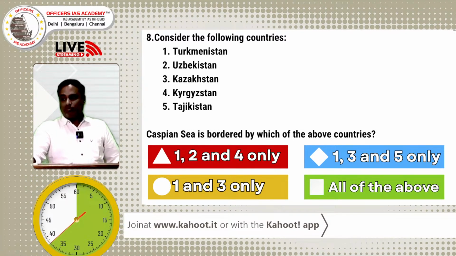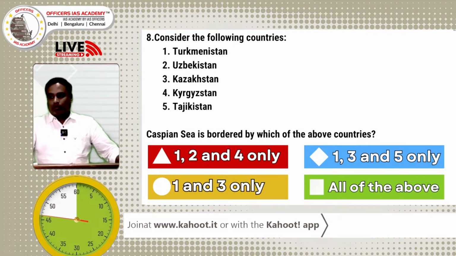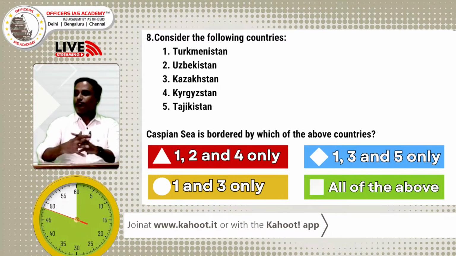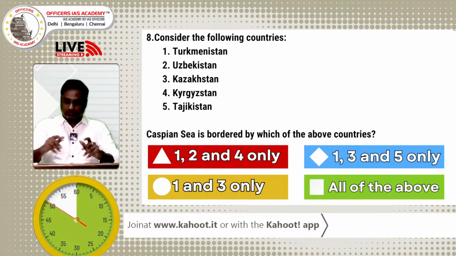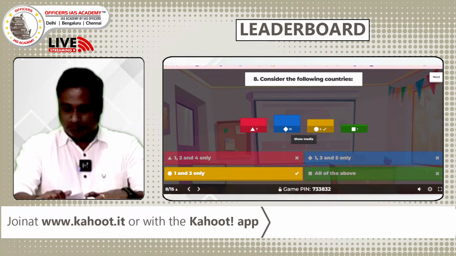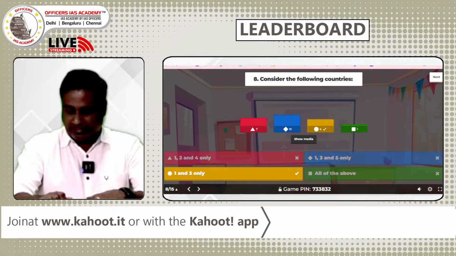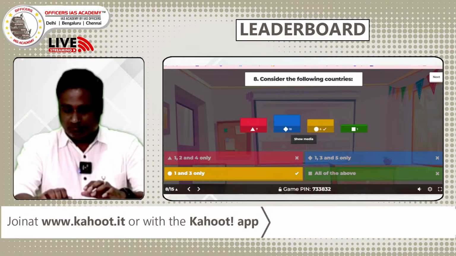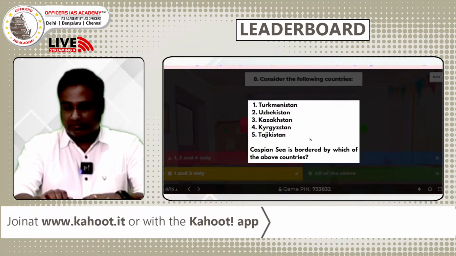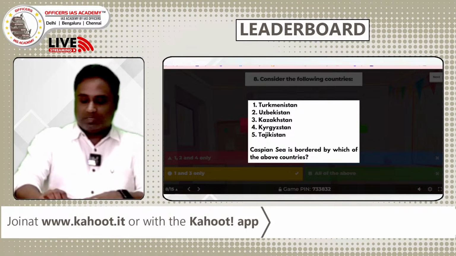Nearly 20 answers so far. 25 seconds to go. Good. Everyone has answered, right? The maximum number of answers went to option B, 10, but the answer is C, 1 and 3. That is Turkmenistan and Kazakhstan, which share a border with the Caspian Sea.